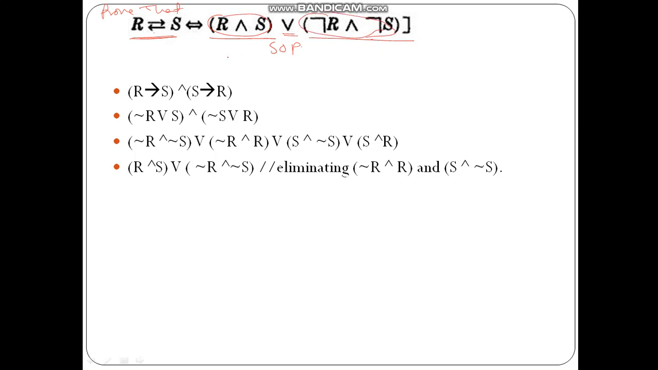Okay. Then I can rewrite this R biconditional S as R implies S and S implies R. We already know this particular formula: A if and only if B is equivalent to A implies B and B implies A. The same formula is applied over here. Then this can be again rewritten as not R or S, by P implies Q is equal to not P or Q. So not R or S and not S or R.